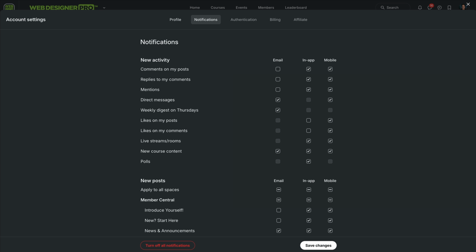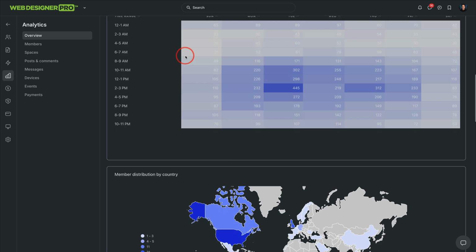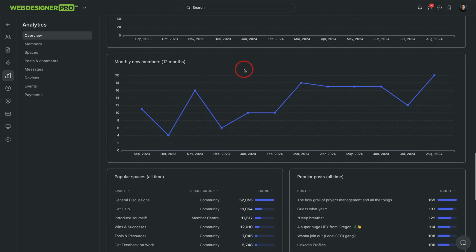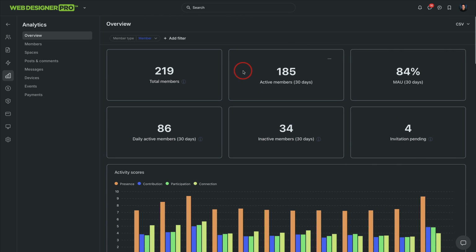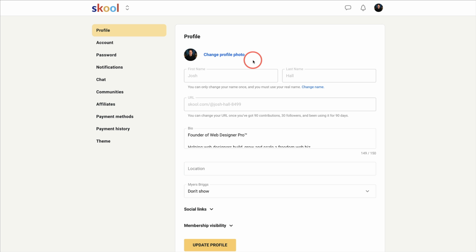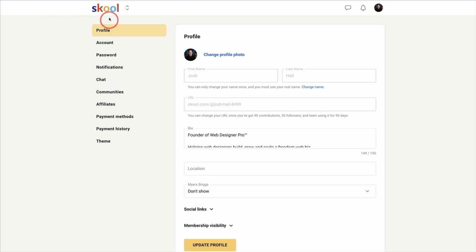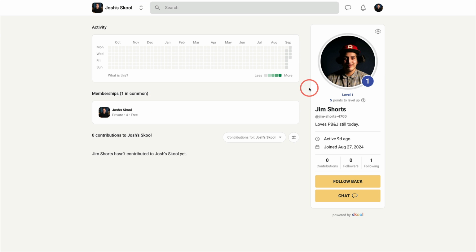Advanced analytics, both do have analytics, but holy cow. Circle just came out with their new analytics, and it is extremely robust and super, super helpful. This just gives me such a good idea of what's working and the feedback of the community and what's most popular, what's working well. Kind of ties into gamification as well. Skool doesn't even, to my knowledge, have like an analytics backend. You can see some analytics when you go to a member's profile, but I know there's some analytics, but it's just not even close to what